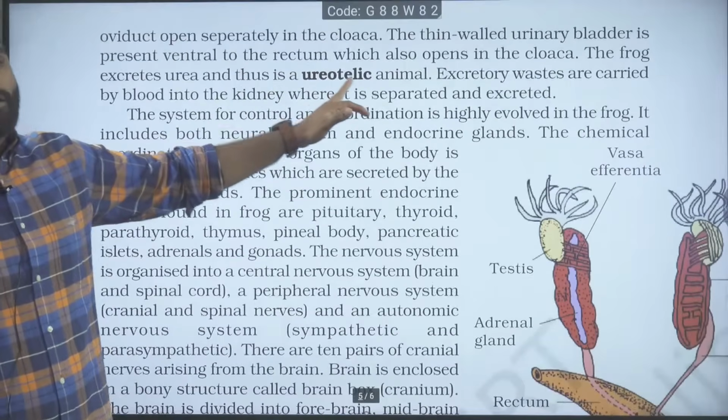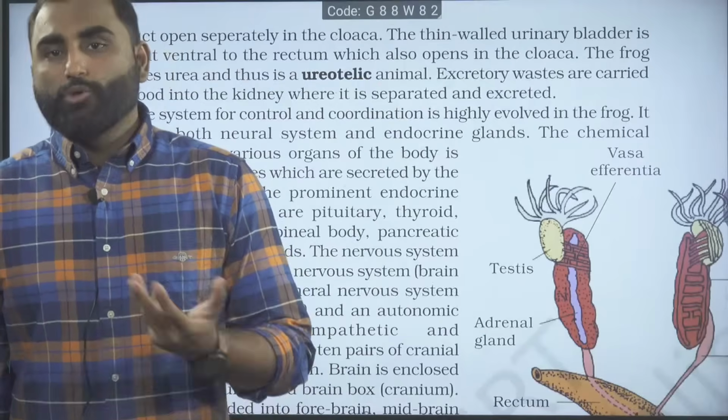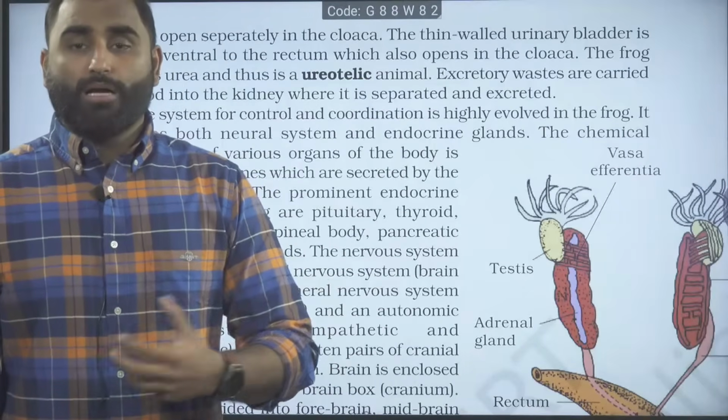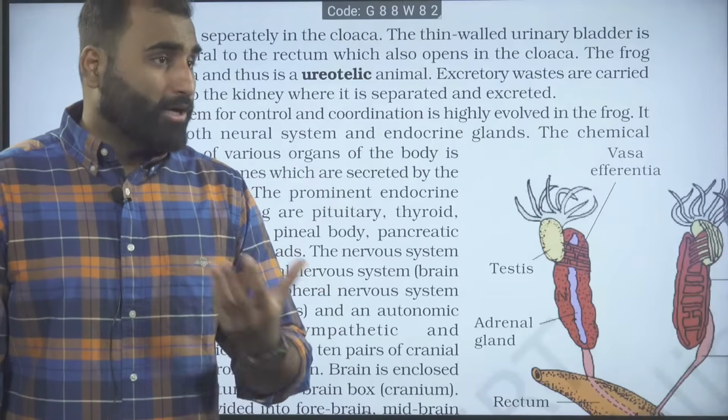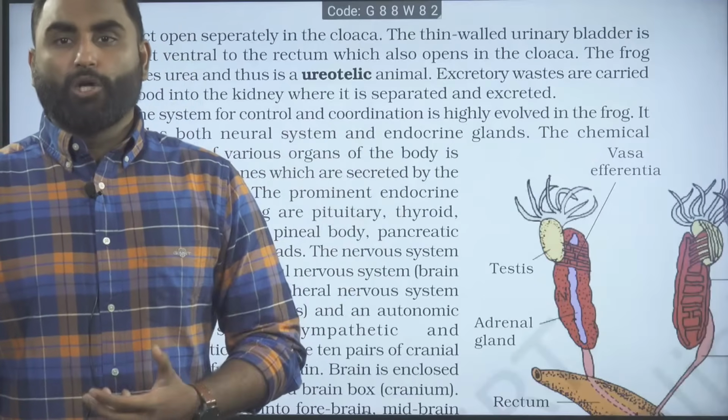Frog is a ureotelic organism. The major waste excreted by frog is urea. Again, that is also a conservation mode of water, to produce urea, a moderately toxic waste.